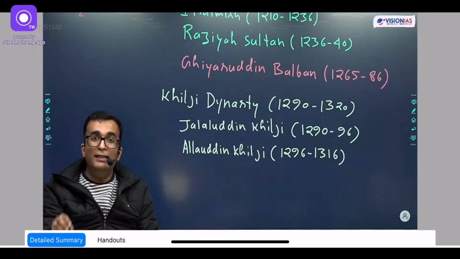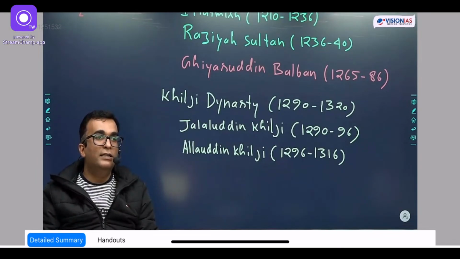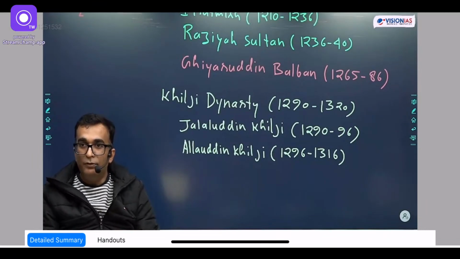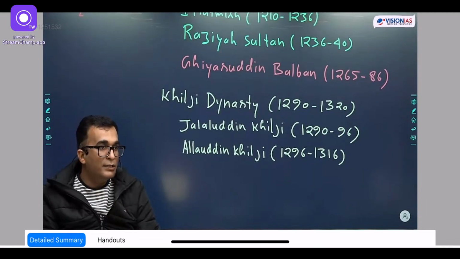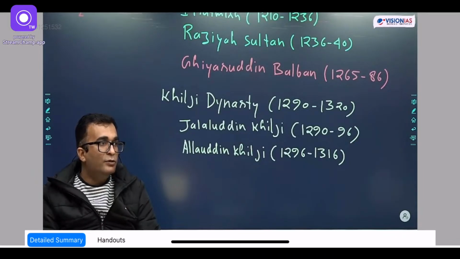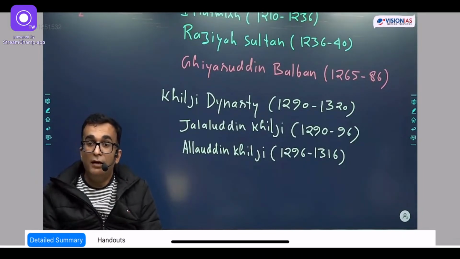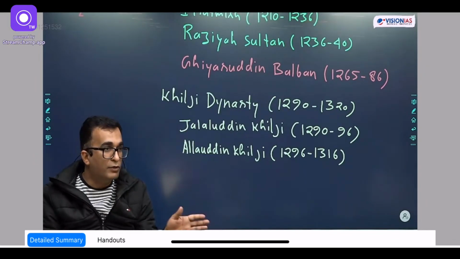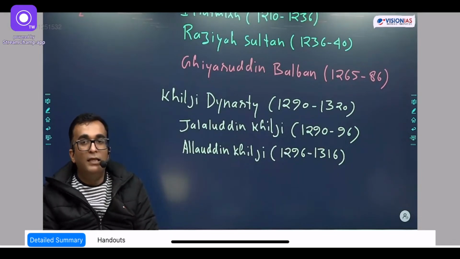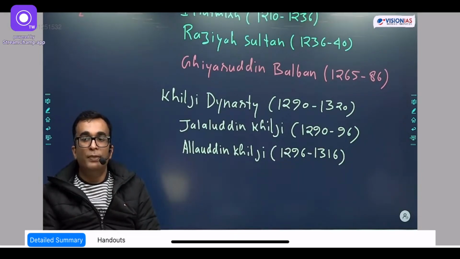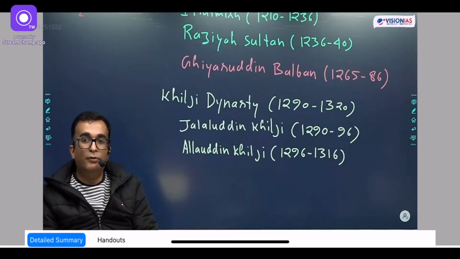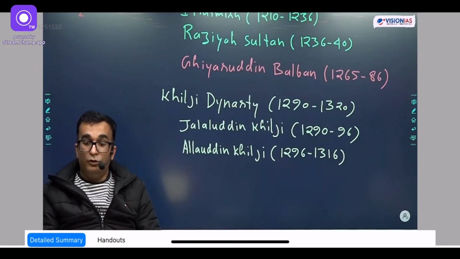But then, in the lifetime of Jalaluddin Khilji, the biggest threat was his own nephew, and his nephew was Alauddin Khilji. Then, so he knew that Alauddin Khilji had nuisance power. He can do anything. So what he did, he gave the area of Awadh to Alauddin Khilji, and he also married his daughter Mehru Nisa to Alauddin Khilji. But even that was not enough. And then came a moment in 1296 when he was returning back from Bengal. He was invited by Alauddin Khilji to Awadh, and there only he was killed. Then Alauddin Khilji came to the throne of the Delhi Sultanate.